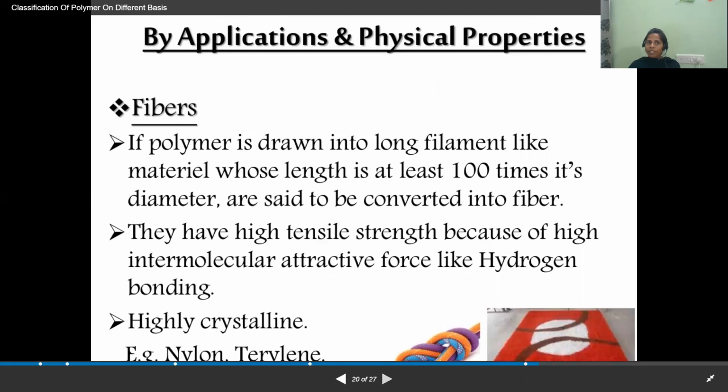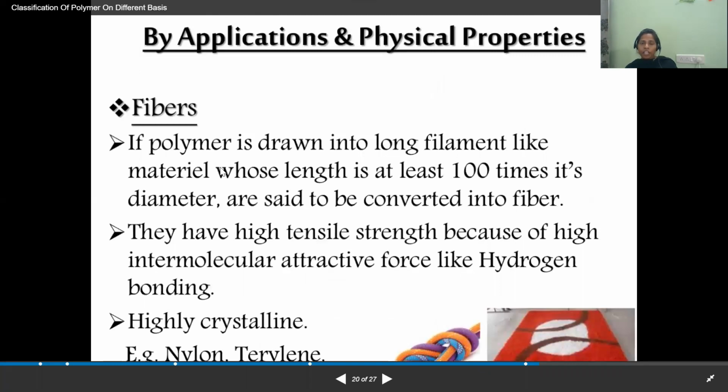And the next classification is by application and physical properties. Based on their physical properties and application, we have around three types of polymers: fibers, plastics, and elastomers. Let us see them one by one.